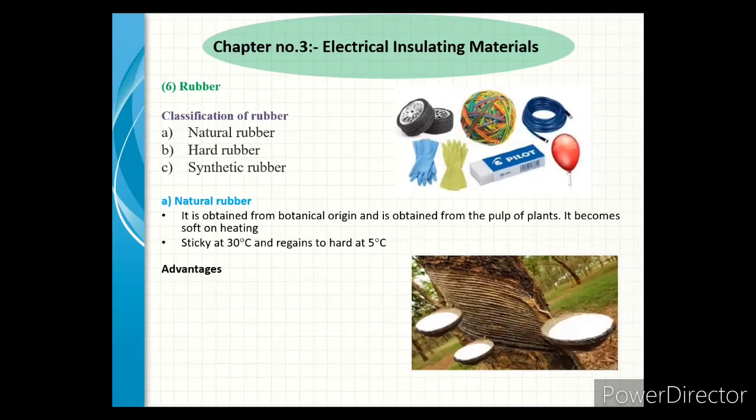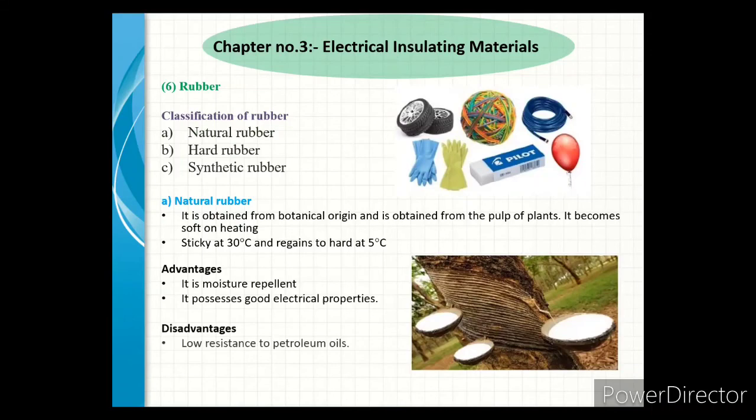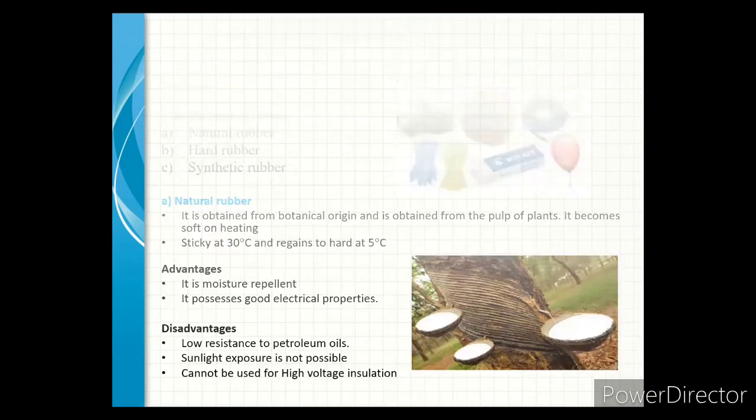The advantages of natural rubber are that it is moisture repellent and possesses good electrical properties. The disadvantages are low resistance to petroleum oil, it cannot be exposed to sunlight, and it cannot be used for high voltage insulation.